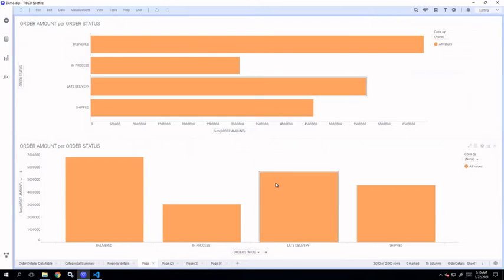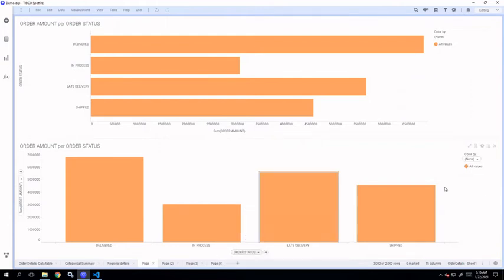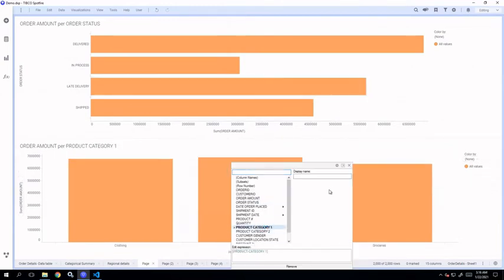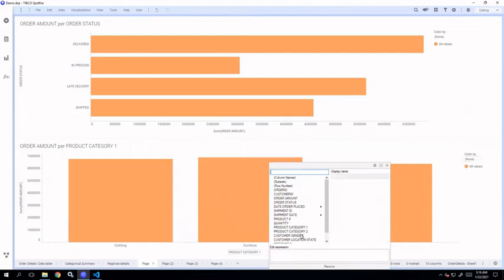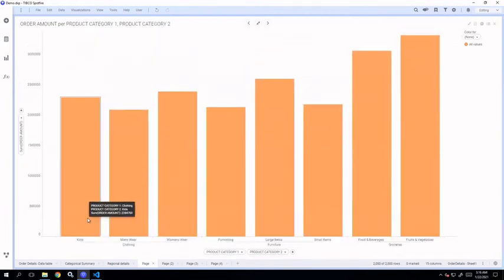Now let's say you want to create a bar chart with multi bars. So how you can do that? You can either select more than one variables or columns in the x-axis, or you can use color by. Let's say we'll do this. We'll select product category 1 and product category 2. So right now it is showing me multiple bars for the sum of order amount separately for product category 1, and then over that product category 2.